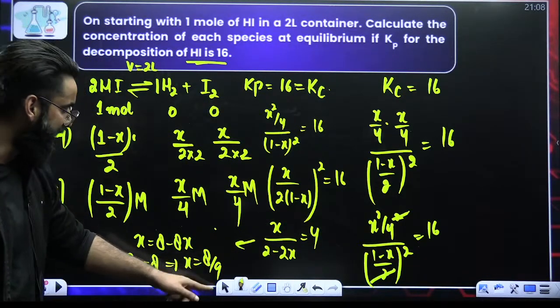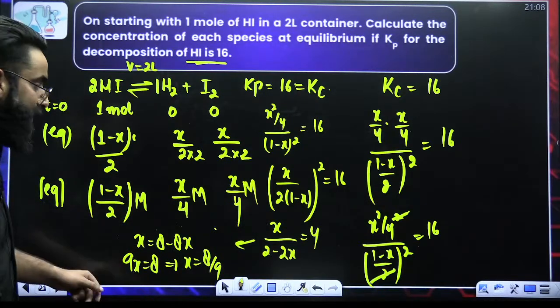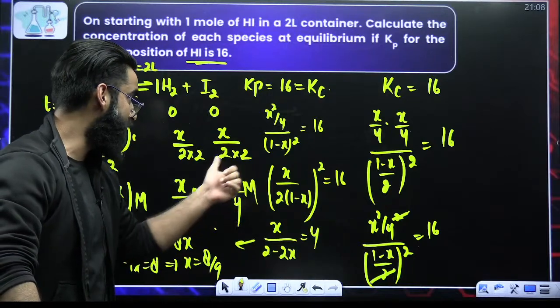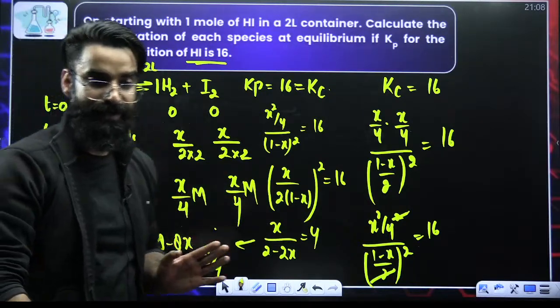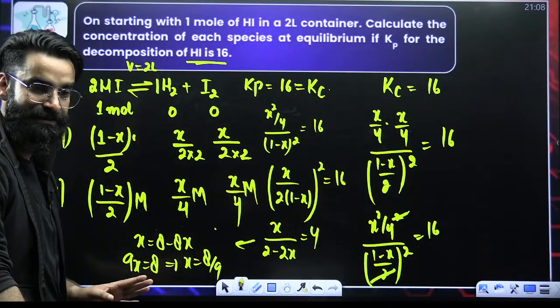So if x is equal to 8 by 9, put the value of x there, you'll be getting the concentration of HI at equilibrium. Put the value of x here, get the concentration of H2 at equilibrium. Put the value of x here, get the concentration of I2 at equilibrium. Right? Am I clear to everyone? Let me know once in the chats.